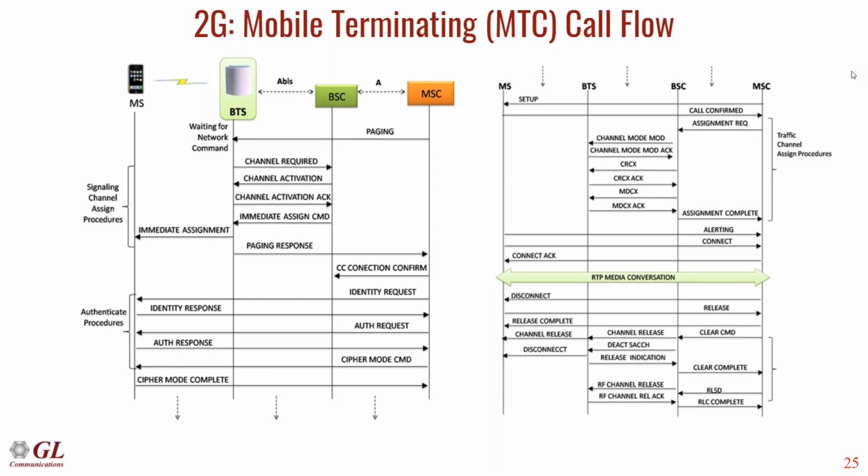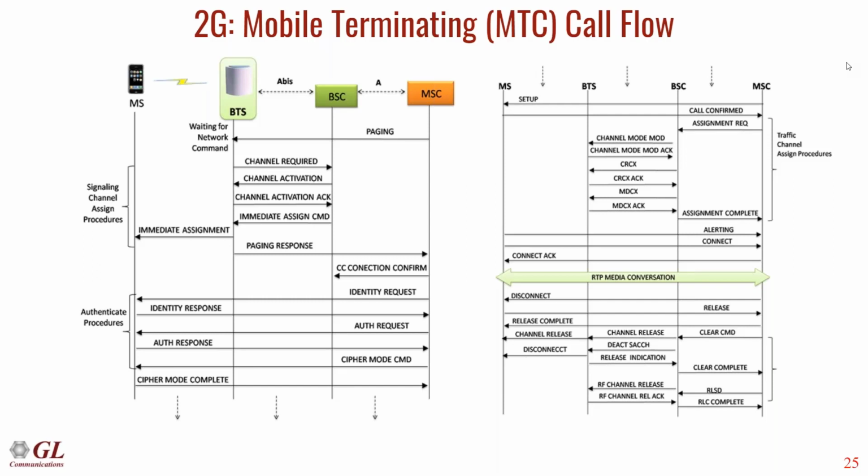Once the BSC receives the channel activation, it allocates a channel on the air interface, and then the MSC will respond via paging response. The incoming call's calling party number information will be sent to the mobile, and the mobile can choose to answer the call or reject it.